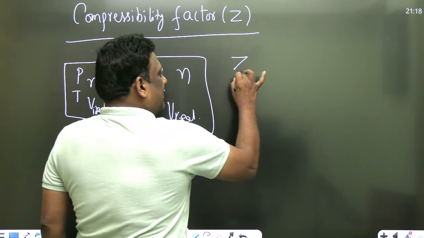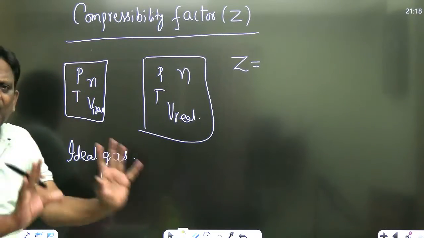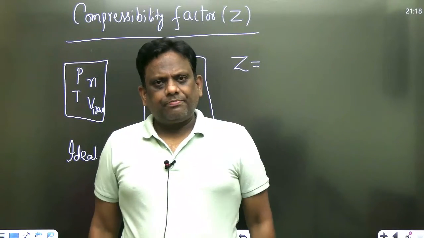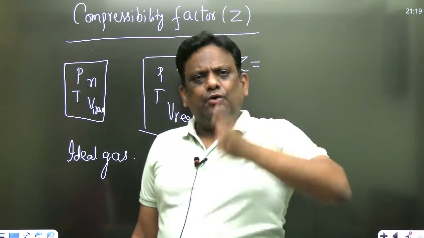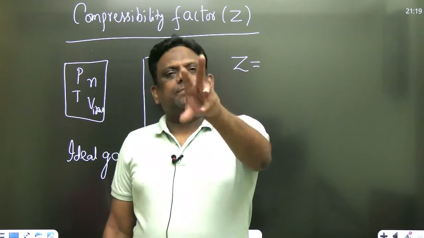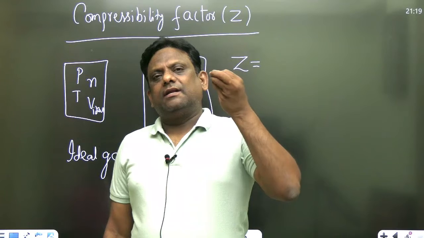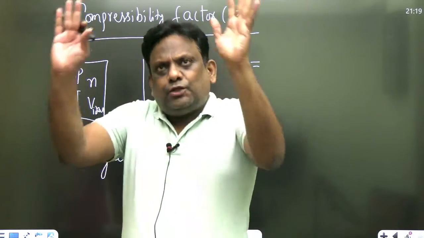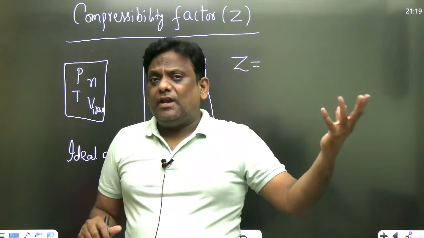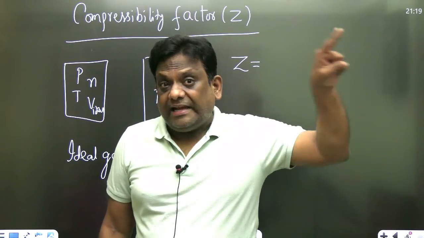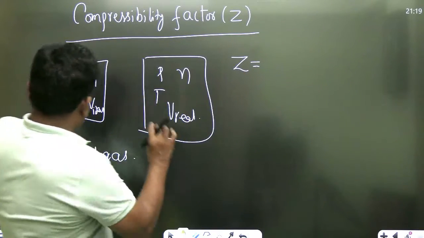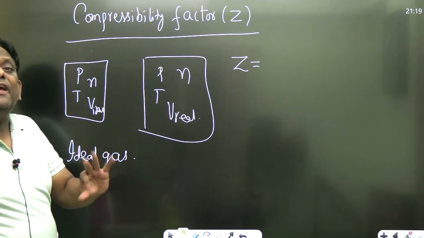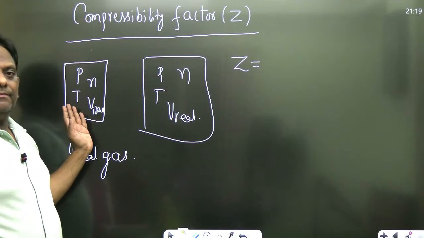This compressibility factor is defined as follows. If we want to compare both, let us say there is one particular gas, oxygen gas. Say if I assume it to be behaving as an ideal gas, let the oxygen pressure be P, the temperature be T, the volume be V, the number of moles be N. And actually, for the same temperature, the same pressure, and the same moles, it is deviating from ideal gas behavior.